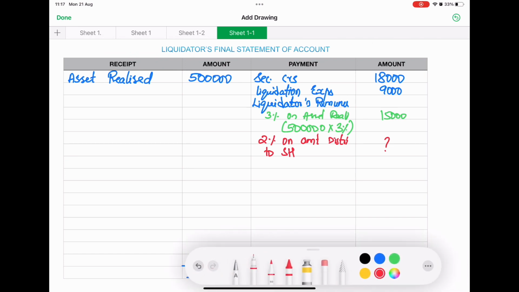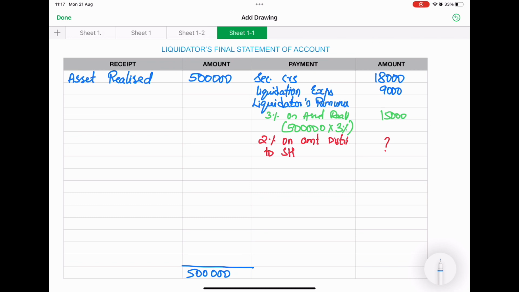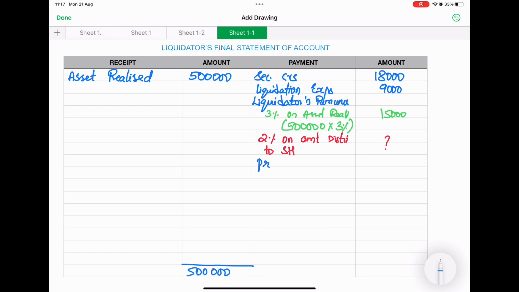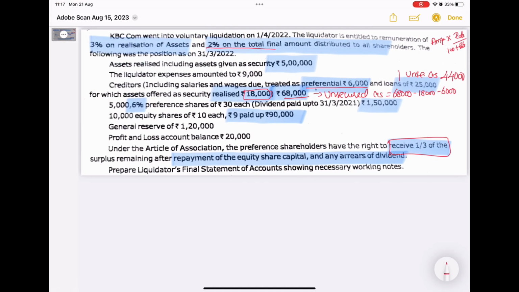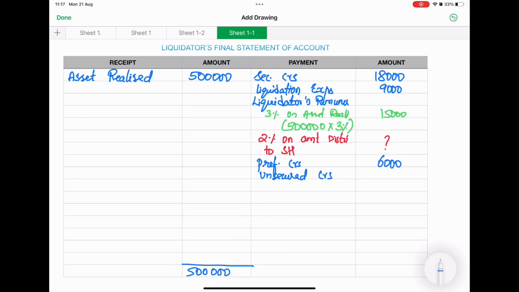So next, we have to calculate the remuneration. Before that we have to pay the other creditors. We don't have any debentures here, so I'm going to pay directly to the preferential creditors. How much have they given in the question? They have given 6,000. Next, unsecured creditors, which we already calculated. The unsecured creditors value is 44,000.